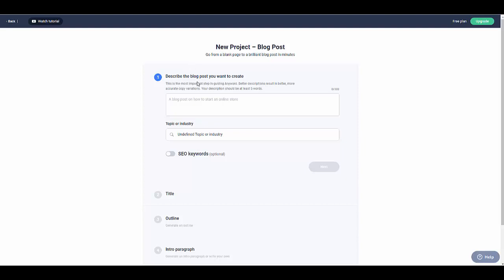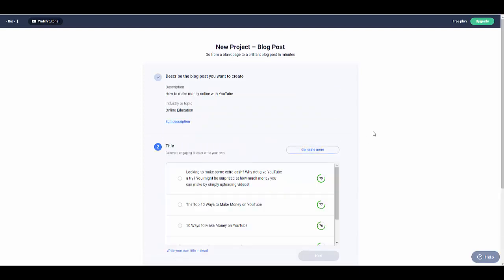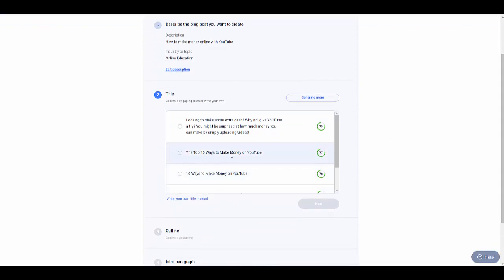Here, for example, describe the blog post you want to create. Actually, it's not a blog post, but I want to create something. So let's say that it's going to be about how to make money online with YouTube. Let me spell it correctly. Okay, here with YouTube. Topic or industry: let's say that it's going to be online education. I'm going to click here where it says next. Boom. It's actually generating some titles. It says the top 10 ways to make money on YouTube, 10 ways to make money on YouTube, looking to make an extra cash, why not give YouTube a try?